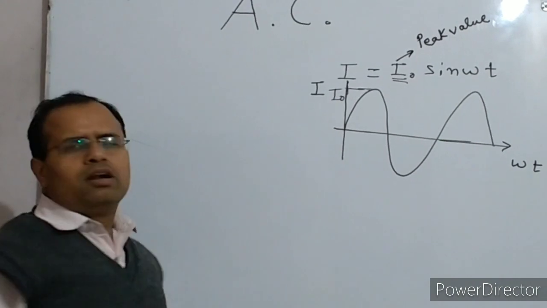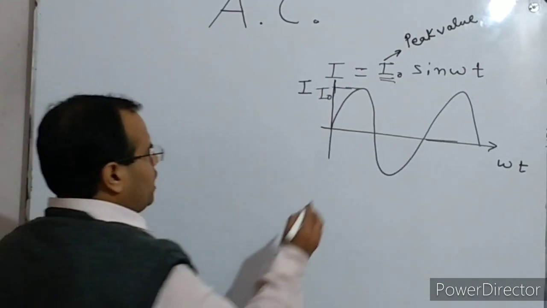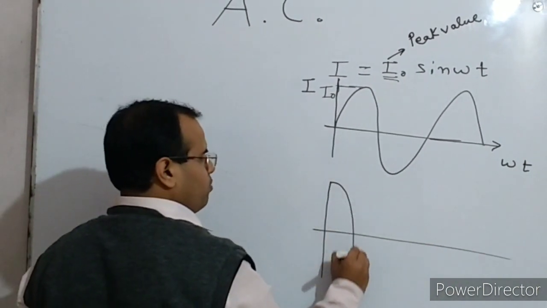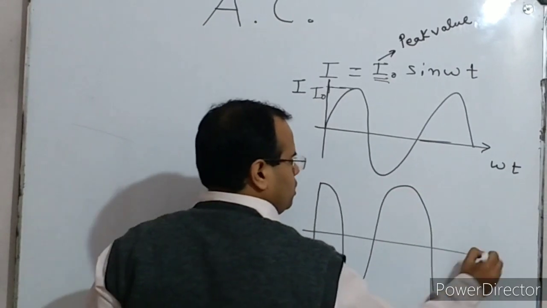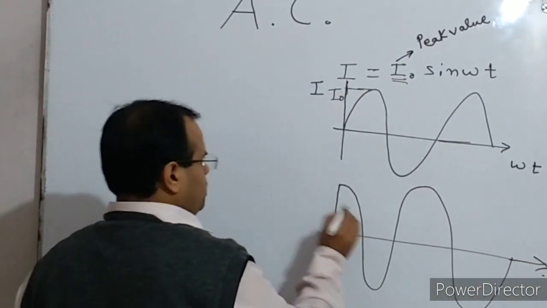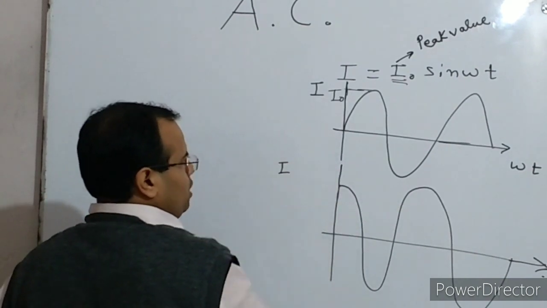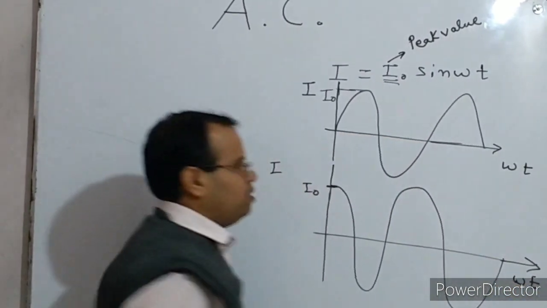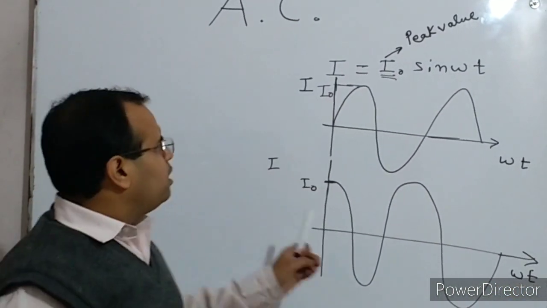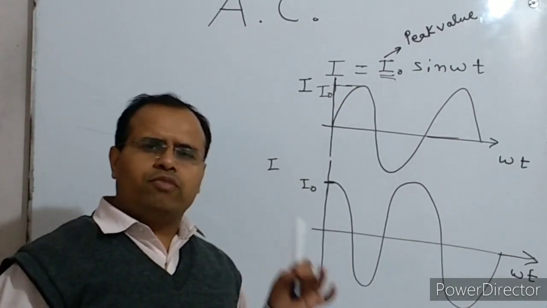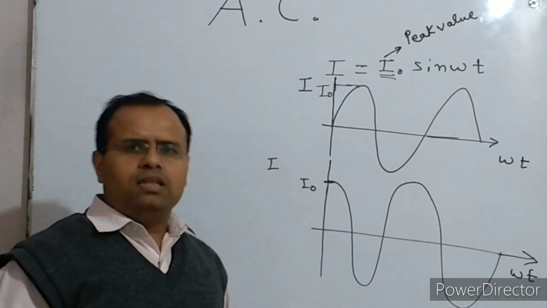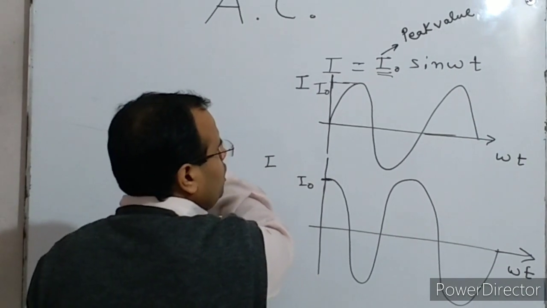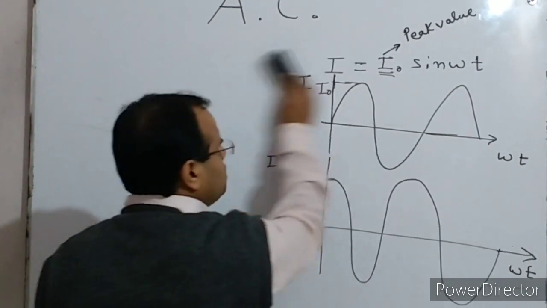Now here the alternating current is represented by a sine function. We can represent alternating current by a cosine function also. If we represent it like this, this type of representation is in the form of cosine. Here it is I, the maximum value has to be I naught, and on the x-axis it is omega t. So this is how we can represent the alternating current, and you can see that it varies in magnitude as well as in direction with time.